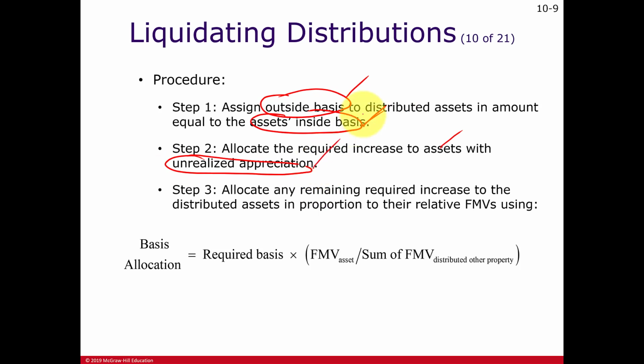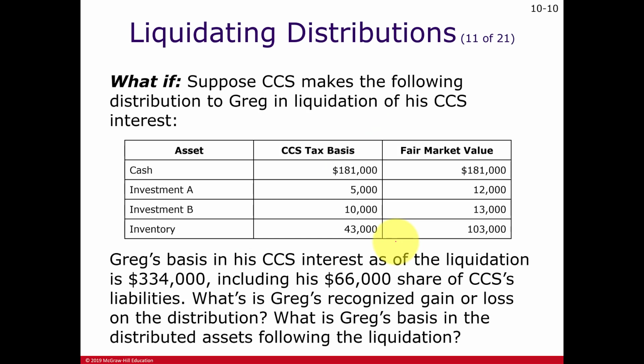And if there's still any extra cost after that, we're going to take that extra cost, I guess it's this number here, and we're going to allocate it among the other assets based upon its relative fair market value to the total fair market value of the assets. So we're trying to allocate this cost. So let's take a look at an example here.